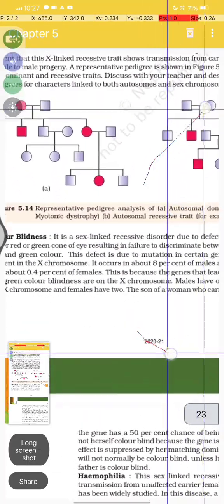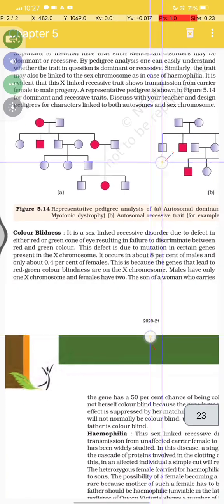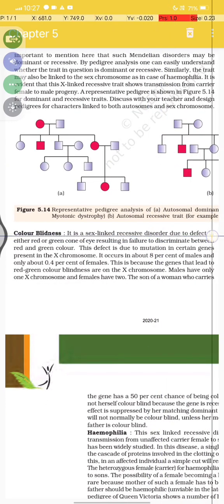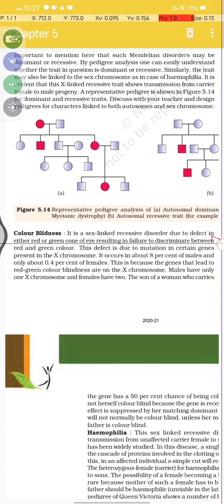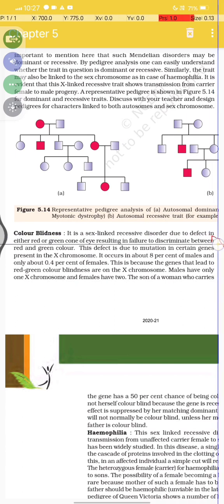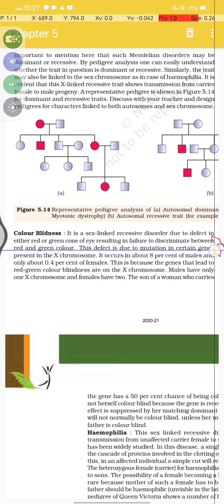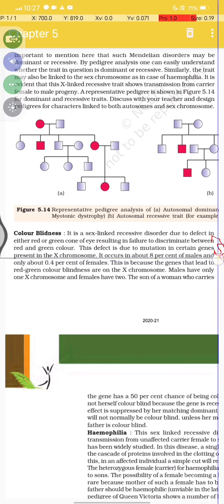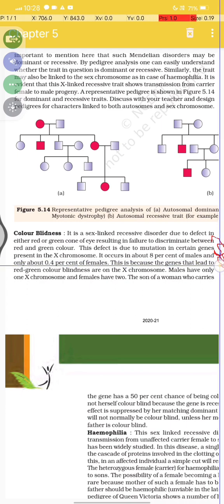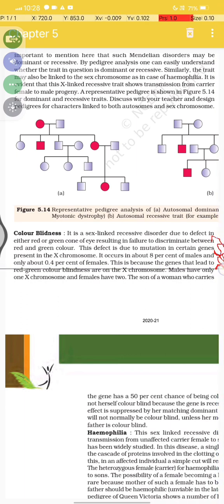Color blindness, what is it? First of all, know it well. It is a sex-linked recessive disorder due to the defect in either the red or green cone of the eye, resulting in the failure to discriminate between red and green color. The defect is due to mutation in certain genes present in the X chromosome, and it occurs in about 8% of males and only about 0.4% of females. This is because the genes that lead to red-green color blindness are on the X chromosome. Males have only one X chromosome and females have two.